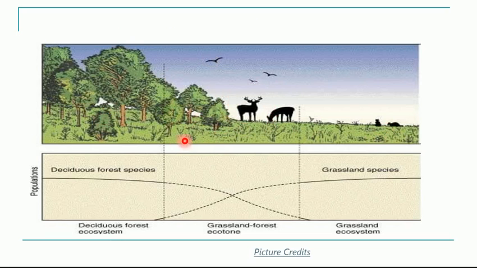So if you count the number of species as well as the number of individuals of each species, suppose there are 5 species in this ecotone. There are 3 species of deer, there are 2 species of birds. So these deer are not found in this forest ecosystem, or these birds may not be seen on this grassland, but they are seen only in this transition zone, the ecotone between forest and grassland.